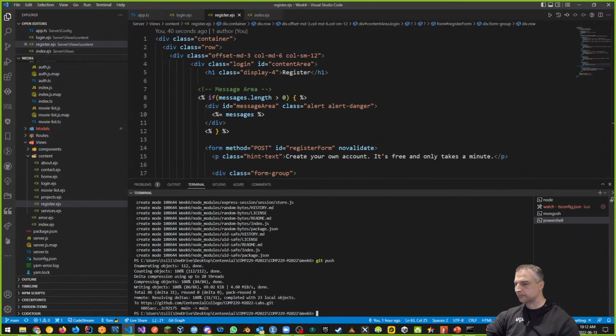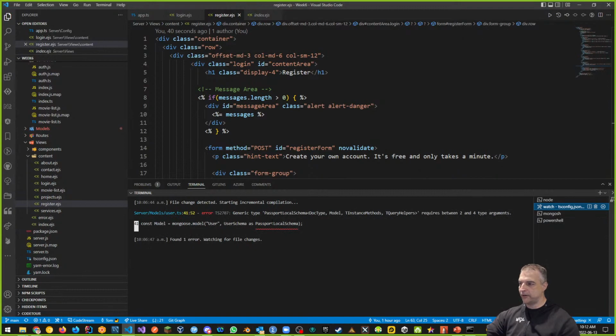By the way, if you notice on the right-hand side here, where it says the watch task, it'll tell you where the error is as well. It'll tell you exactly what the argument is without having to look it up. It'll show us where the problem is inside of your code. And it'll also tell you there are 2 arguments or 4 arguments, but we've only given it 1. So that's something we have to look into.